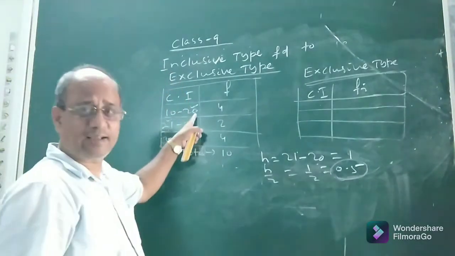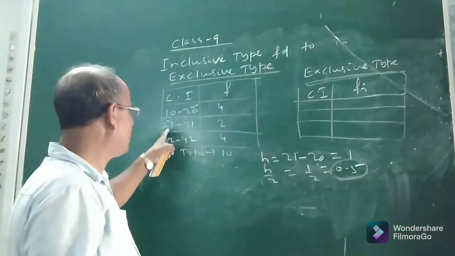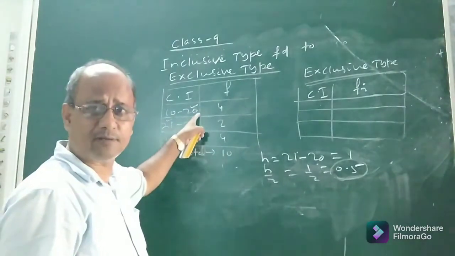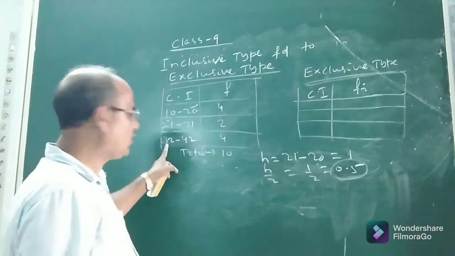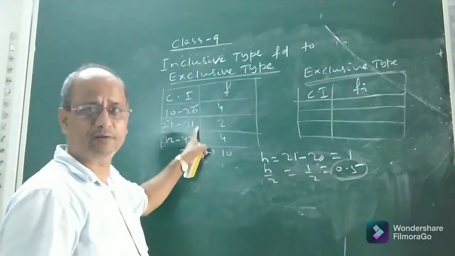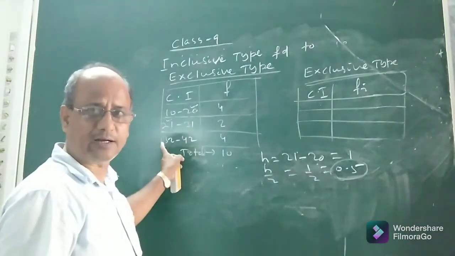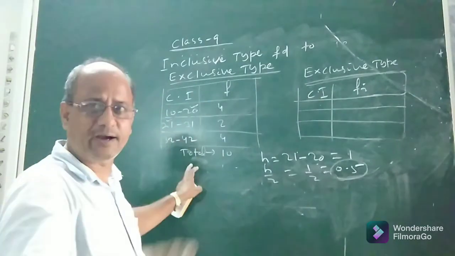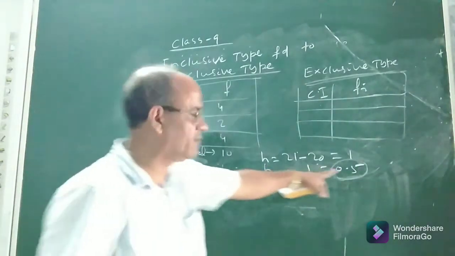That means take the difference of the lower limit of the second class and the upper limit of the first class, or the lower limit of the third class and the upper limit of the second class. You see, 32 minus 31. Here upper limit 31, lower limit 32. Take the difference, it is 1. Divided by 2, it is 1 by 2 or 0.5.